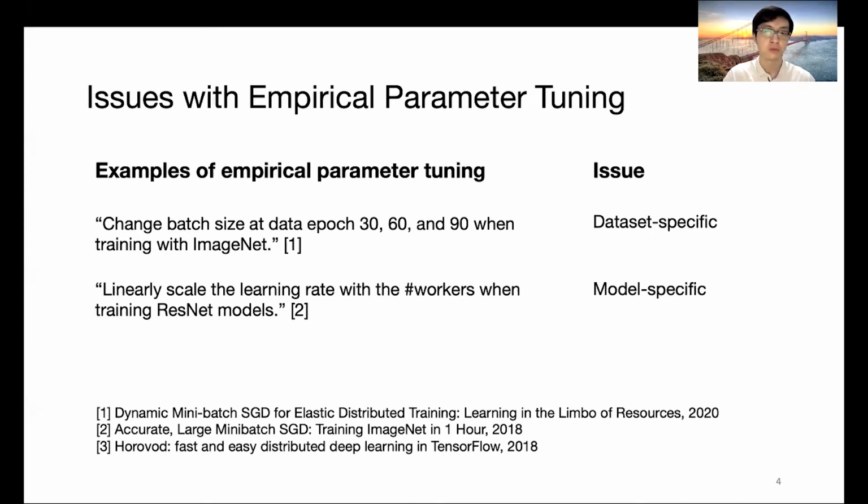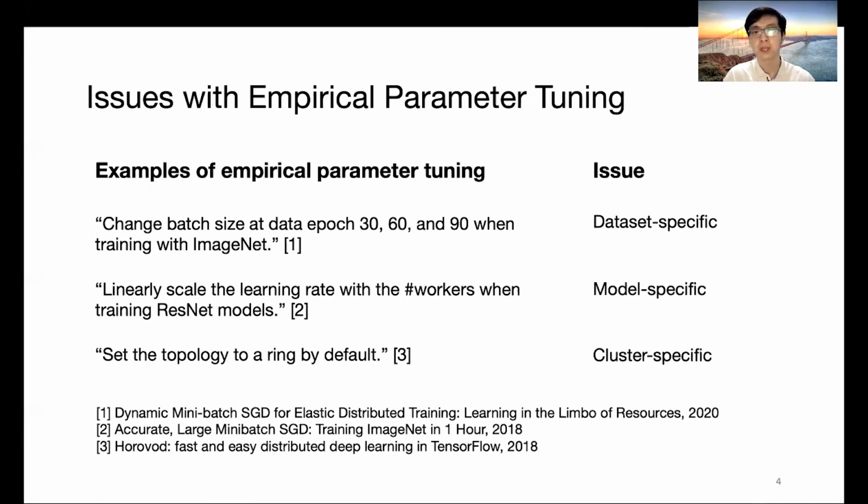This linear scaling rule often works well for the ResNet models, but it barely works in other models such as BERT. If we look into system parameters, existing collective communication systems often fix the choice for collective topology to the ring by default. The ring topology can work well in an HPC cluster. However, in a cloud cluster where the network bandwidth is limited, the ring topology often performs poorly.